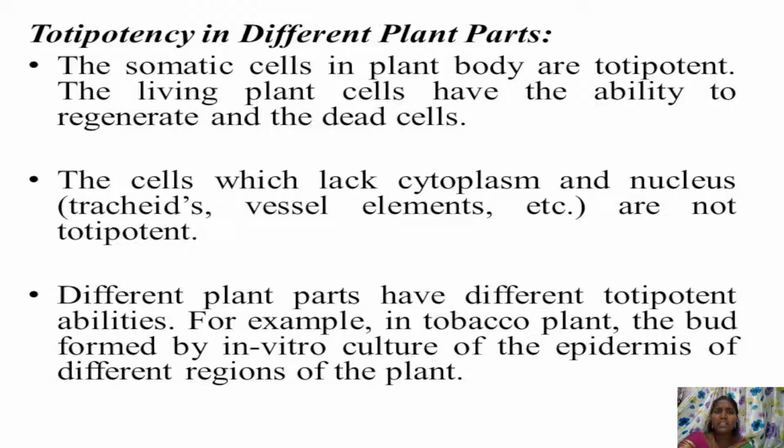Totipotency in different plant parts. The somatic cells in the plant body are totipotent. The living plant cells have the ability to regenerate, whereas dead cells, the cells which lack cytoplasm and nucleus, like tracheids and vessel elements, are not totipotent in nature. Different plant parts have different totipotent abilities. For example, in the tobacco plant, buds are formed by the in vitro culture of the epidermis of different regions of the tobacco plant.